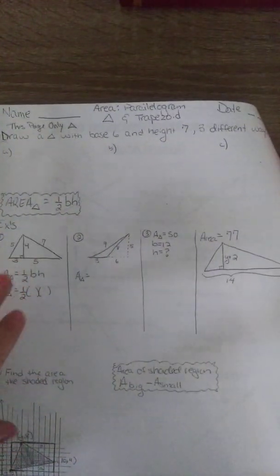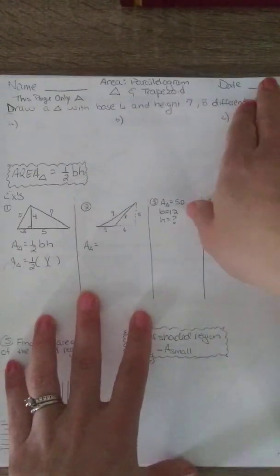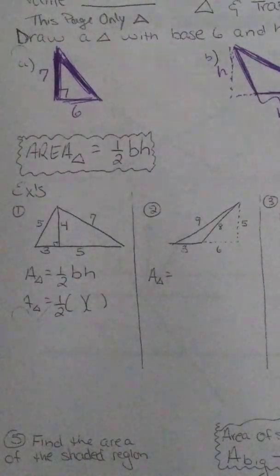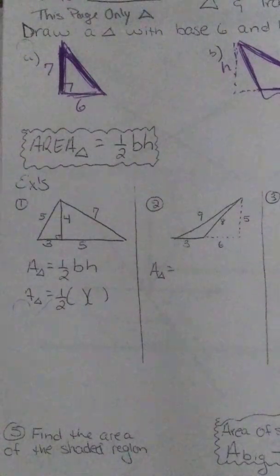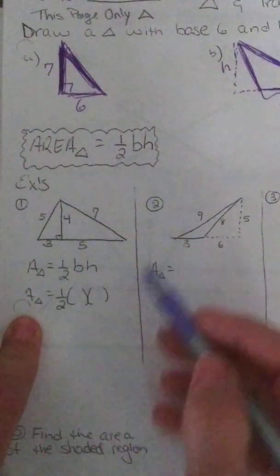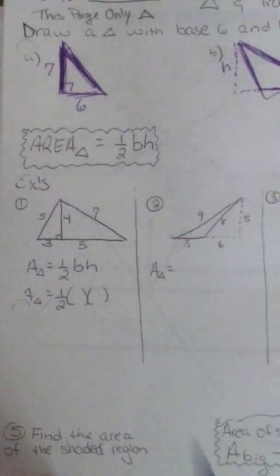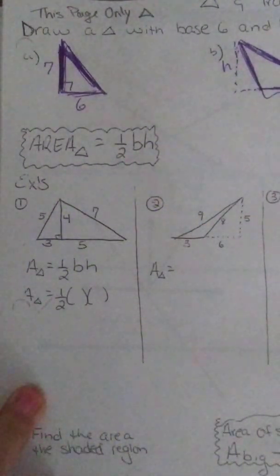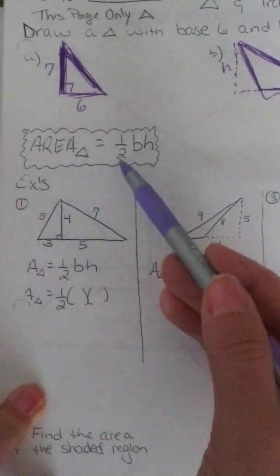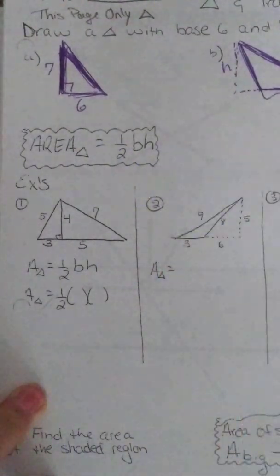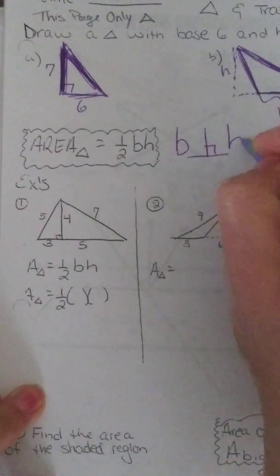So right now I am on this page, and we're going to fill in the 3 triangles we just went over. Okay, I'm going to do all the examples on this page 1 and then on page 2. And again, that'll cover 2 or 3 lessons, but I want you to watch the other videos I put on there too. So you see that there are 3 exterior sides to this. It is a triangle. It has lots of different numbers. You're going to want to do the area. Area is 1/2 the base times the height. The base and the height, remember, have to be perpendicular. Very important.